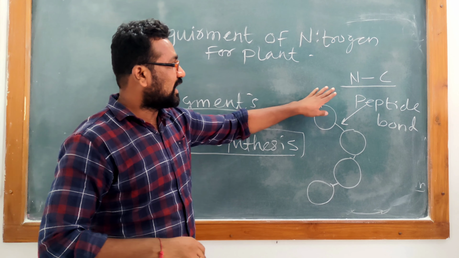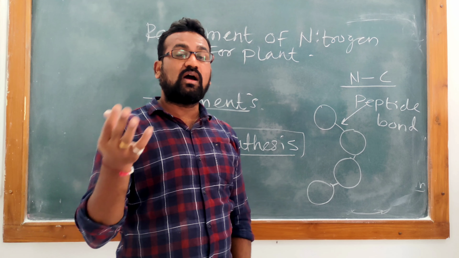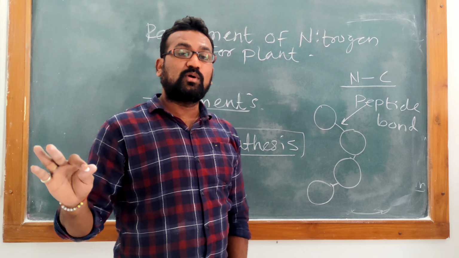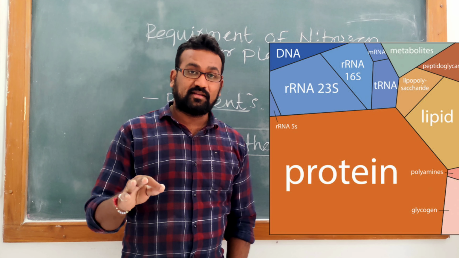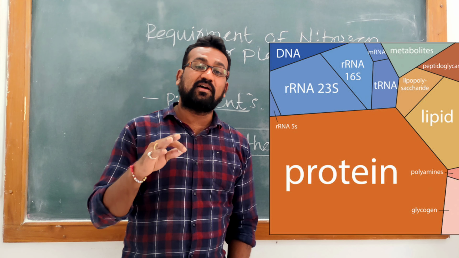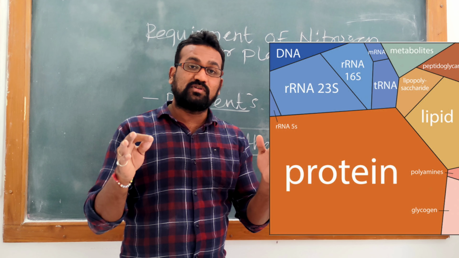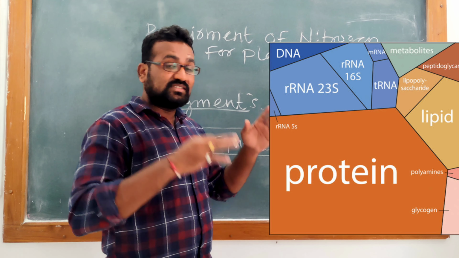So the nitrogen is present in amino acids. If no nitrogen, no amino acid synthesis can take place. If no amino acid, no protein synthesis can take place. Proteins are required everywhere. Almost 75% portion of the molecules inside the cell is occupied by protein only.